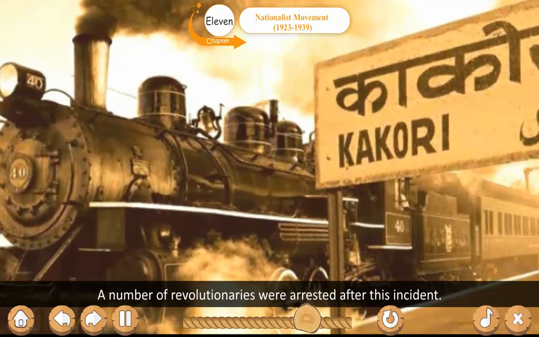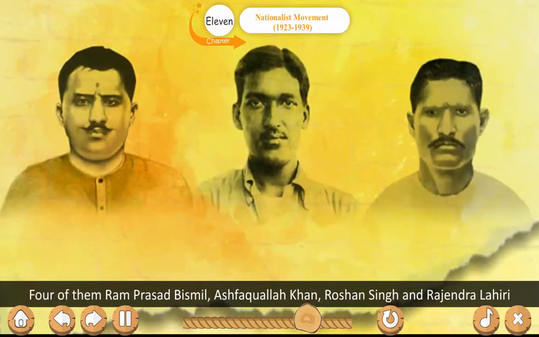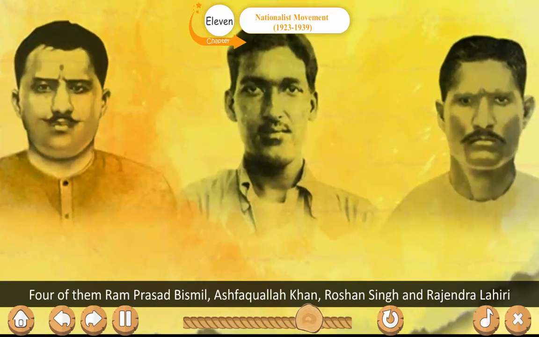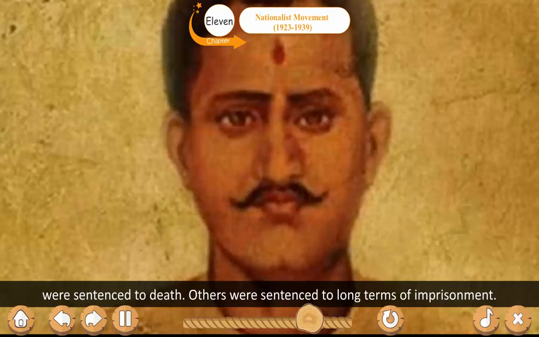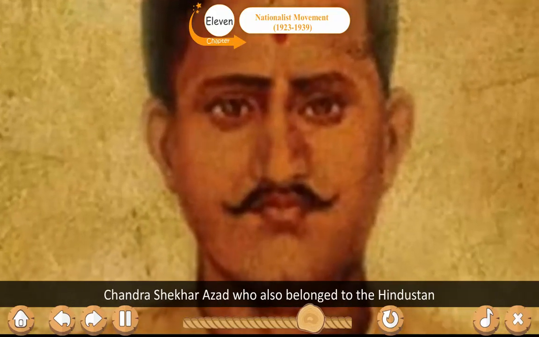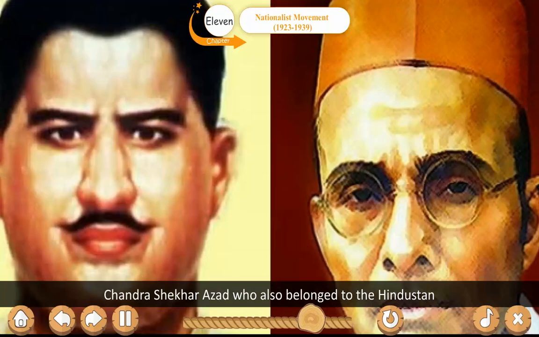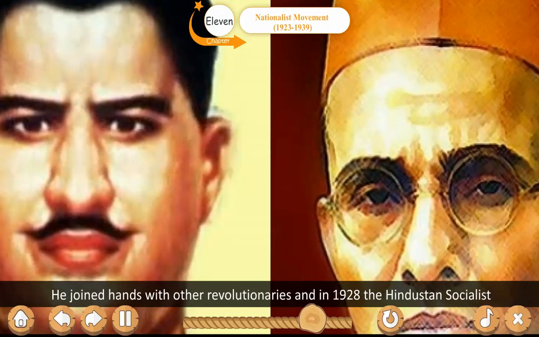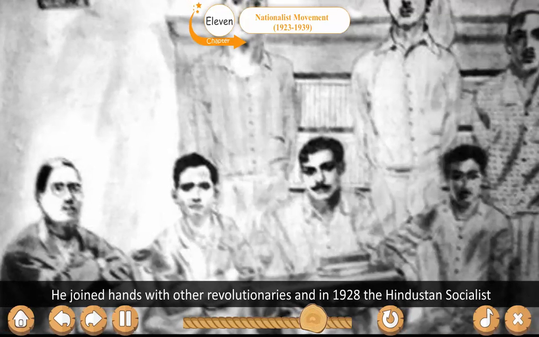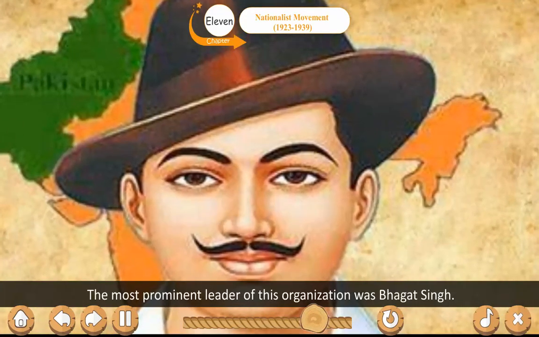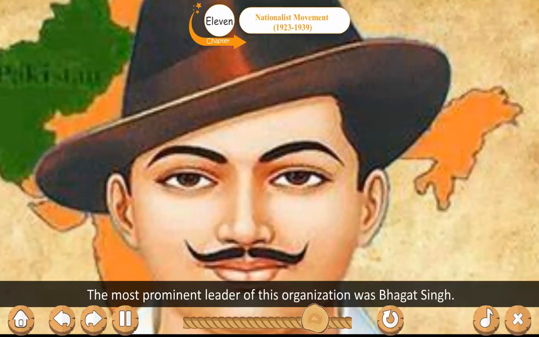A number of revolutionaries were arrested after this incident. Four of them, Ram Prasad Bismil, Ashfaqullah Khan, Roshan Singh and Rajendra Lahiri, were sentenced to death. Others were sentenced to long terms of imprisonment. Chandrasekhar Azad, who also belonged to the Hindustan Republican Association, escaped arrest. He joined hands with other revolutionaries and in 1928 the Hindustan Socialist Republican Army was formed. The most prominent leader of this organization was Bhagat Singh.